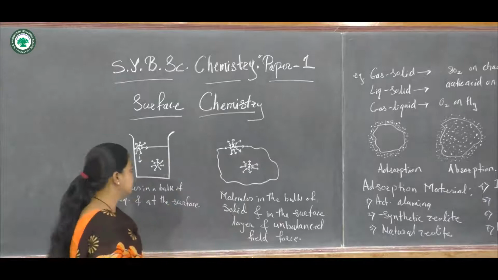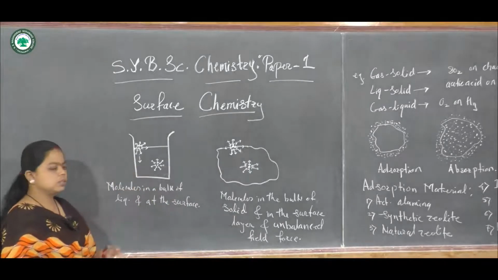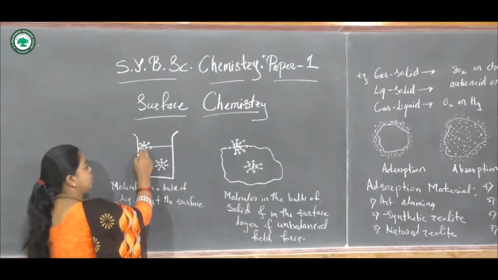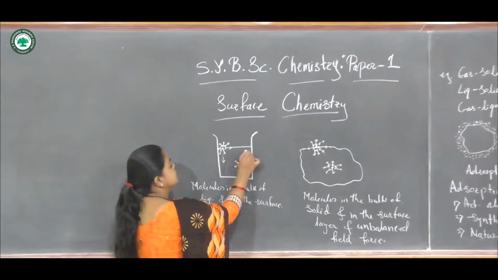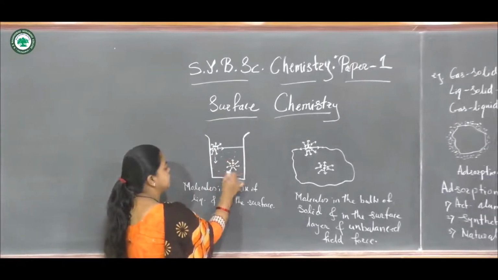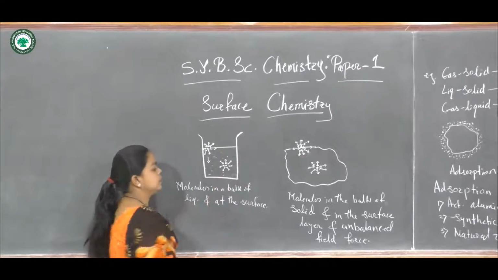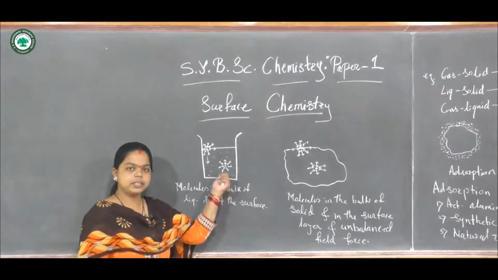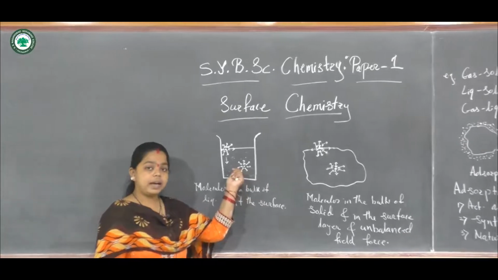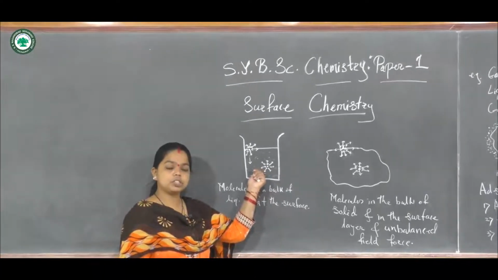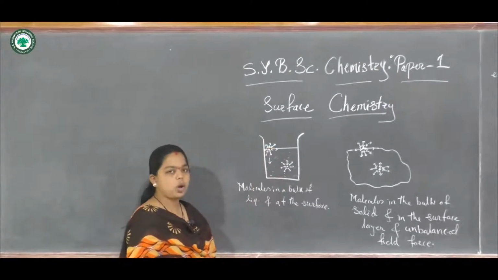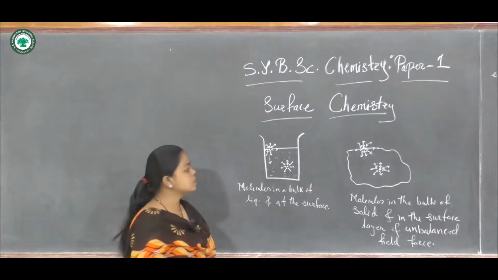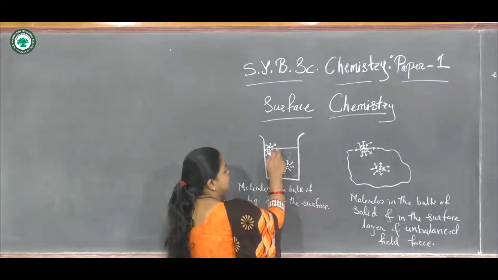We can see here in the diagram. So we have considered these two molecules. So this is the liquid which is taken in the container, and the molecules which are present in the liquid have different forces of attraction, or different forces are observed for the molecules which are present on the surface.